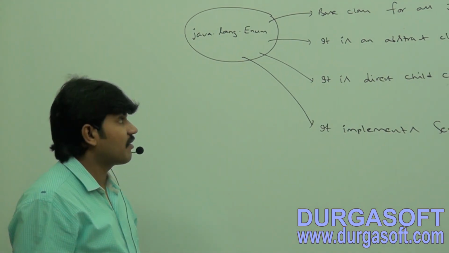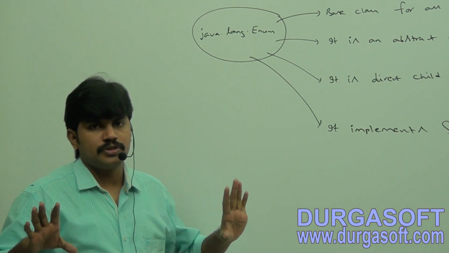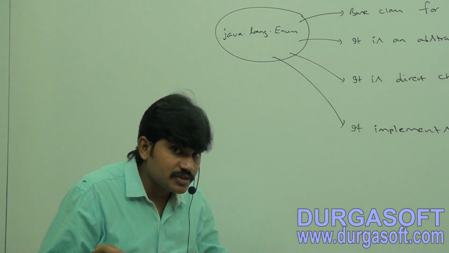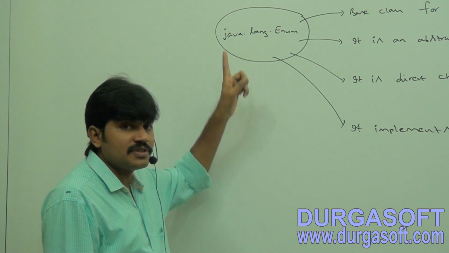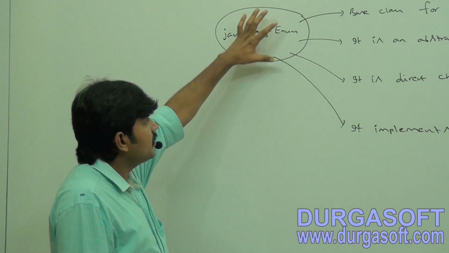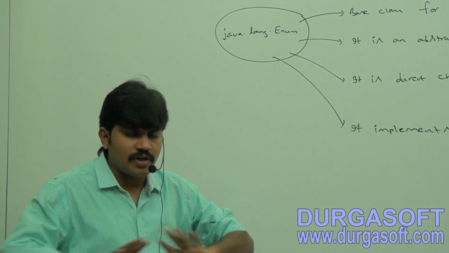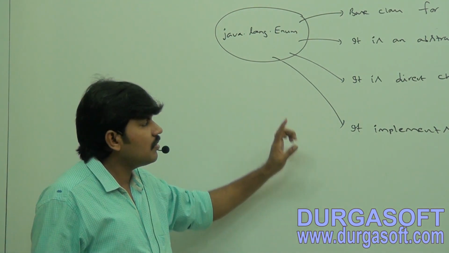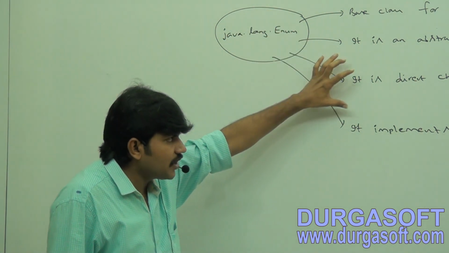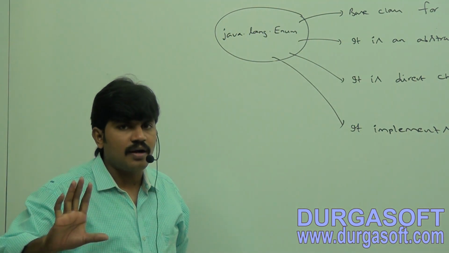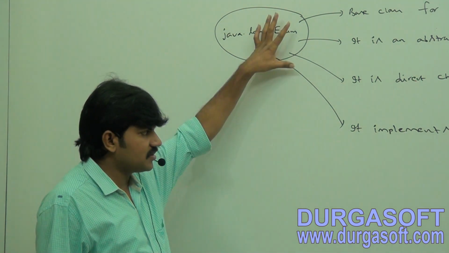You should be in a position to talk for a few minutes about java.lang.Enum. All enums in Java are direct child classes of java.lang.Enum. That's why the java.lang.Enum class acts as the base class for all Java enums. Of course it is a direct child class of Object and it's an abstract class, so we can't create an object for this class.